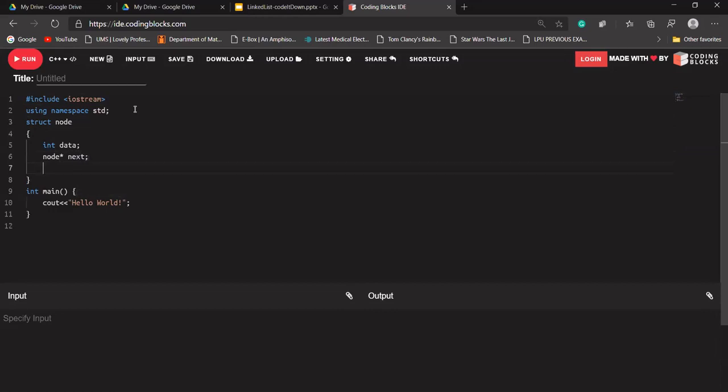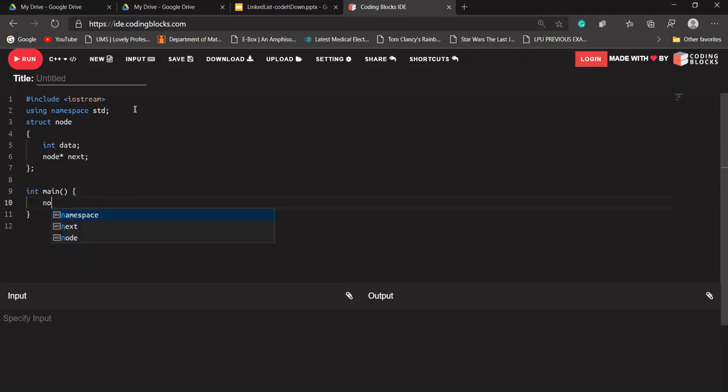A pointer means it stores the address of that type. For this we are having the node star pointer, which means it will store an address of node type. Suppose we are having int star a. What a will store is the address of an int data type. I think now it is clear with everyone. Yes, this is a very simple syntax of a C++ structure.